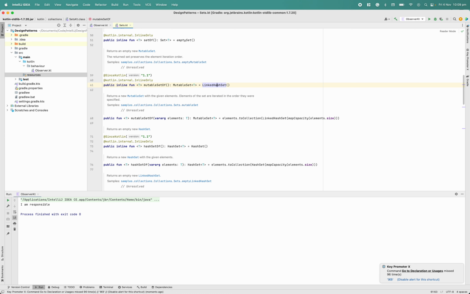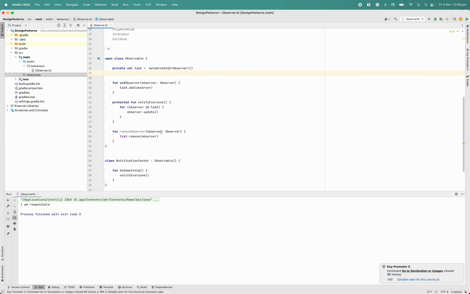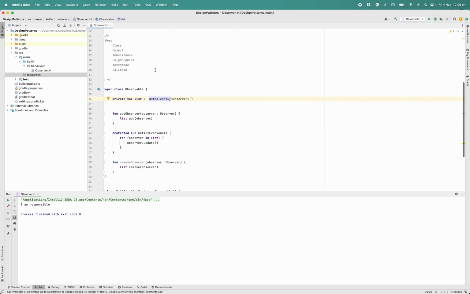Now there is more discussion to be had, but in this case my removing is a big O of one operation. Yeah, I'm using more space, but the removal is a big O of one operation. Every time I give this, it will directly go there and remove. Also, because it's a set, it will not take duplicates.